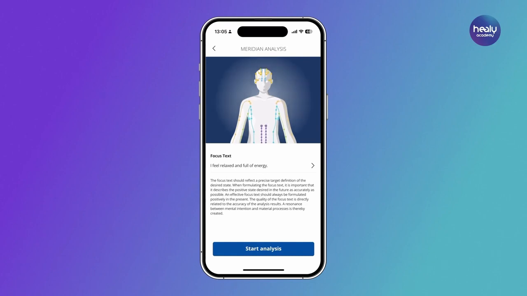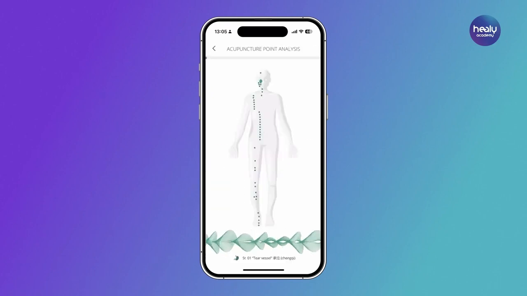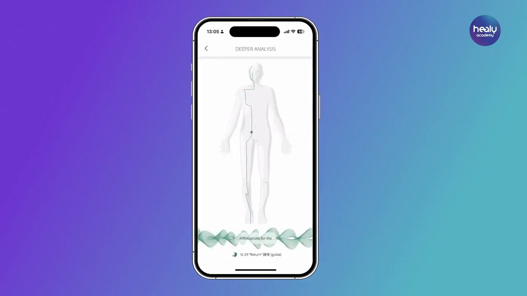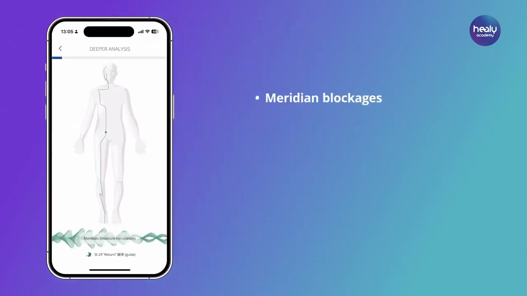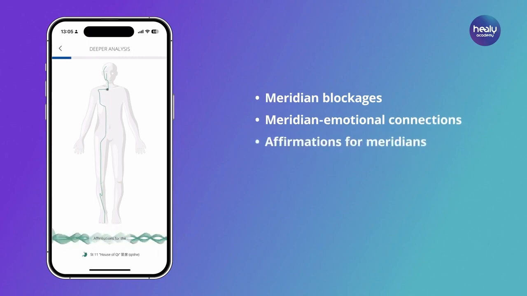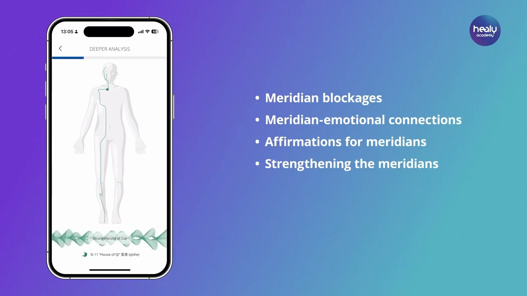Start the analysis now. The first step is to analyze the relevance of each individual acupuncture point of the selected meridian in the information field. In a second step, the 2 most relevant acupuncture points of the meridian are then directly analyzed in 5 meridian databases in the information field. These databases are called Meridian Blockages, Meridian Emotional Connections, Affirmations for Meridians, Strengthening the Meridians, Psychological Backgrounds.